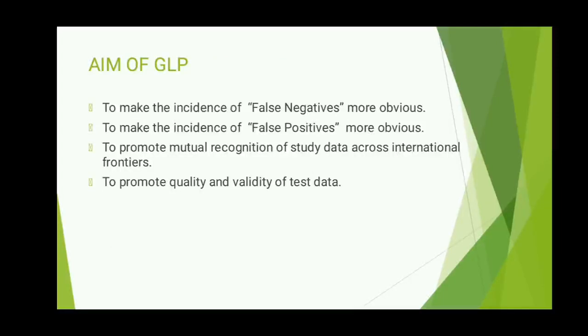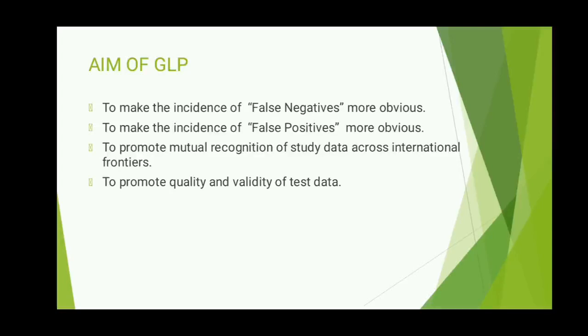So what is the aim of GLP? Why has FDA created GLP? The aim is to make the incidence of false negatives more obvious, and to make the incidence of false positives more obvious.